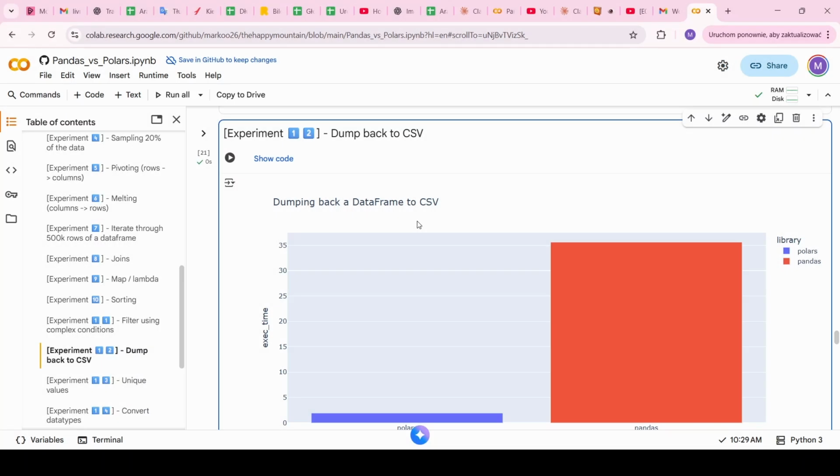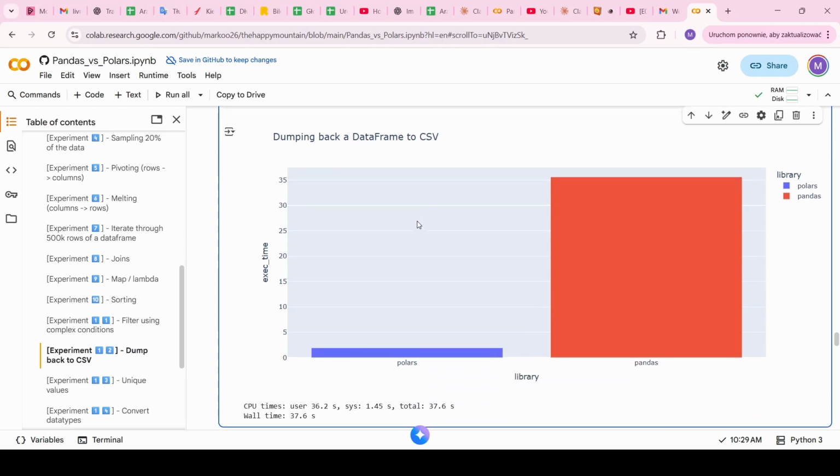For experiment number 12, we will do the opposite of what we did in the beginning. In the beginning, we created a CSV file and loaded it into a data frame, and right now we will do the reverse operation. So we will dump a data frame back to a CSV. If we take a look at the results, Polars is significantly faster here. While the whole code cell took around 37.6 seconds, for Polars it was only below 2 seconds and the rest was Pandas. So here, a big plus for Polars.